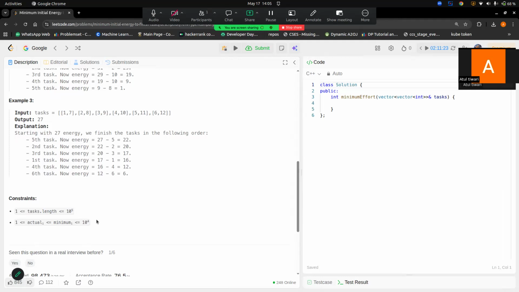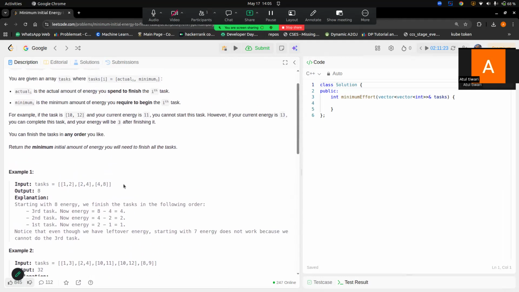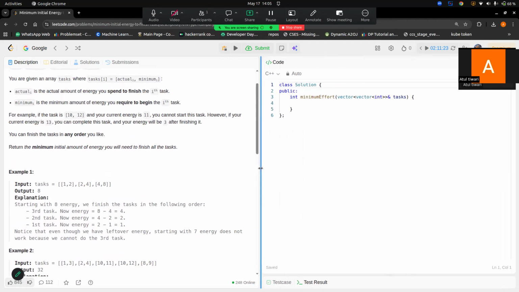Okay, so first my mind will try to find a pattern here, whether we can derive something such that I will get the answer, that is, how I can calculate the minimum energy so that I can complete all the tasks.